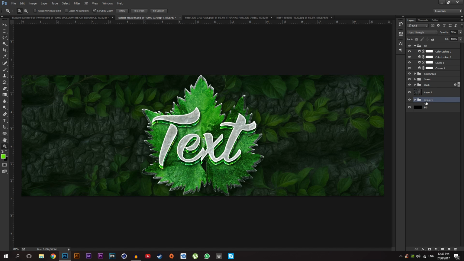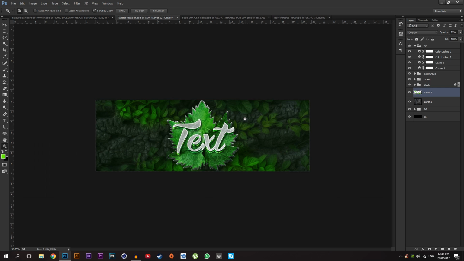So name this background, and I'm going to create a new layer on top of this texture, and select your brush tool and make sure the layer blending option is overlay, and just grab the brush tool and select a nice green color and keep brushing these leaves, and of course here, just like that, and drop down the opacity a little bit, like 90, maybe 85. Okay, that looks good.